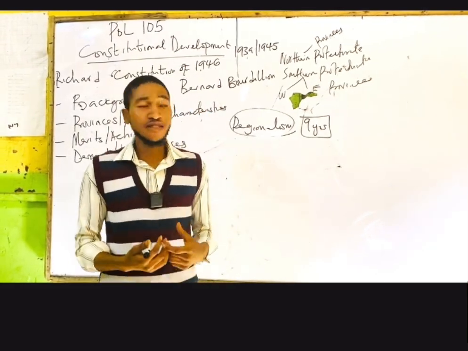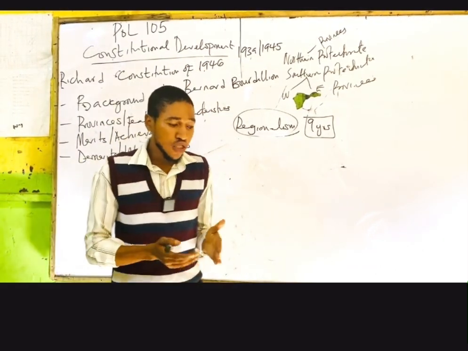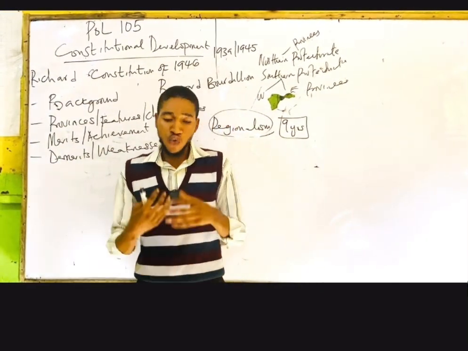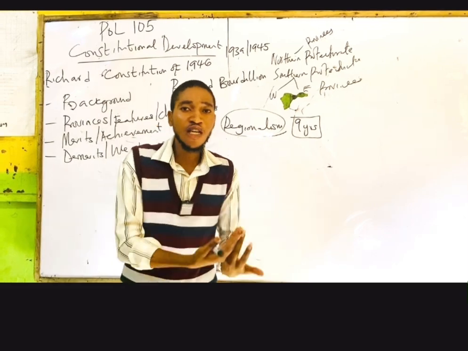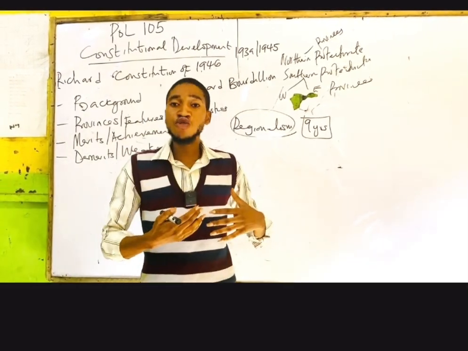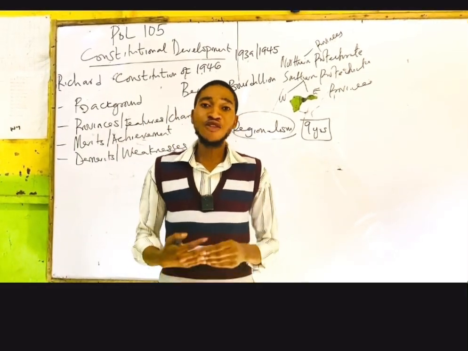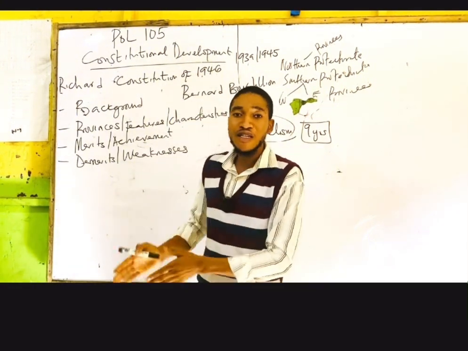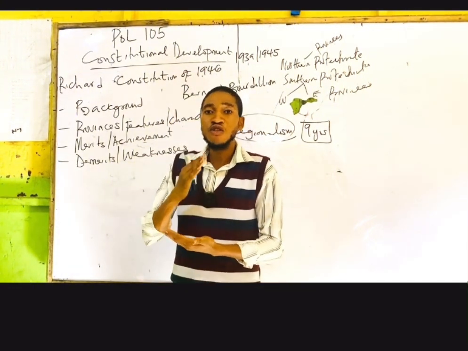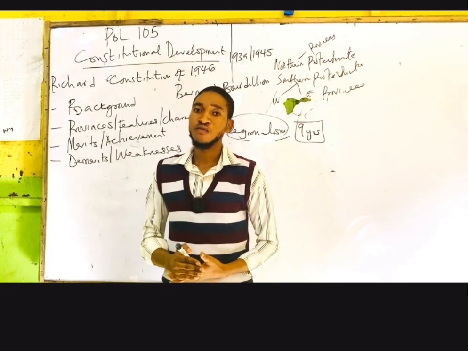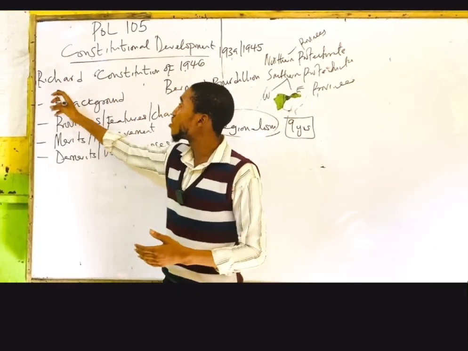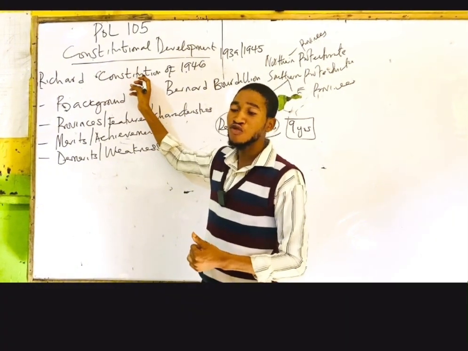So we can see that the Richards Constitution was a foreign-based constitution. Why? Because we Africans were not consulted before the constitution was brought into practice. That is why most of the educated elites kicked against the Richards Constitution. So all this was the background behind the Richards Constitution.